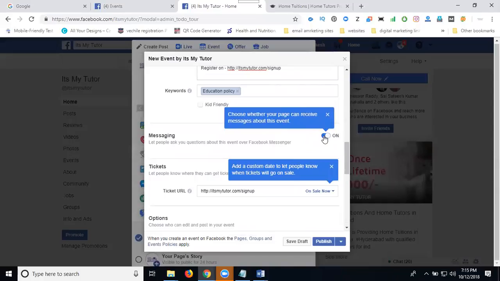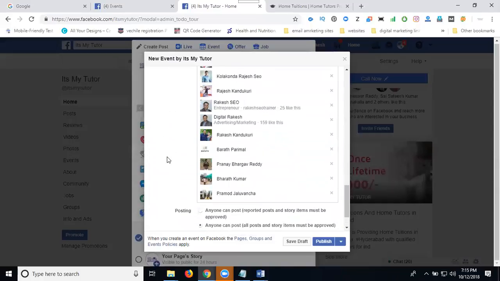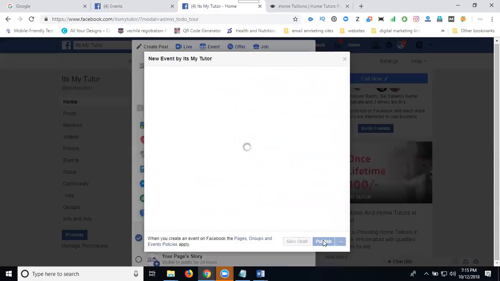Suppose searching for message on. Now tickets, options, adding your guest members for inviting. I'm disabling the guest list. Click for publish. Two options: publish, or I can click schedule also. The event can be scheduled for tomorrow morning also. I'm clicking publish here.